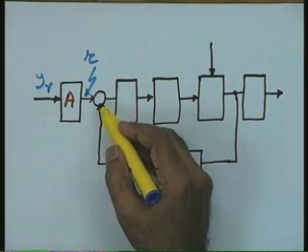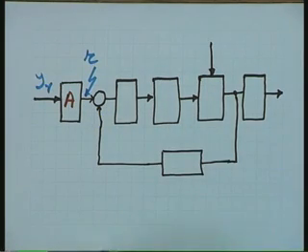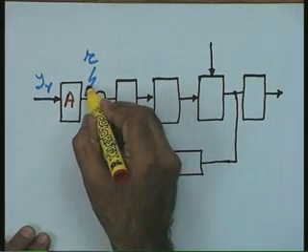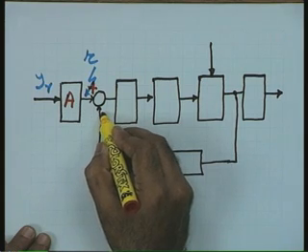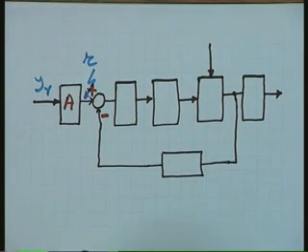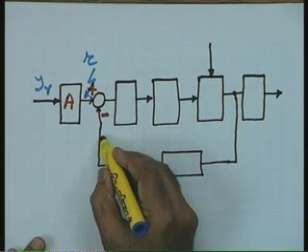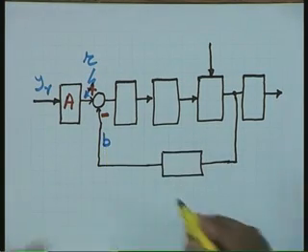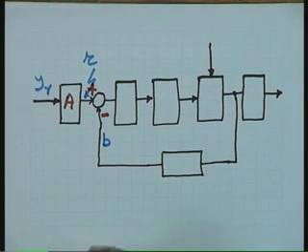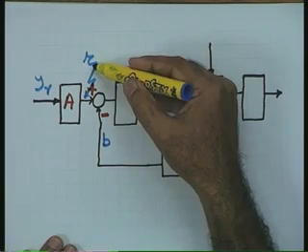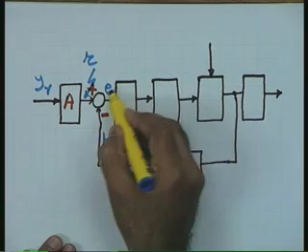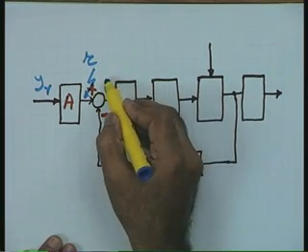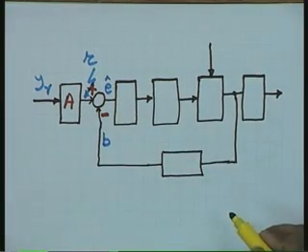This is going to be my error detector symbol, whose objective is to compare the reference signal with the feedback signal. Please note, the feedback signal I am going to represent in general by B. So, when the error detector compares this signal R with the feedback signal B, it generates an actuating error signal, which I will represent by E cap.